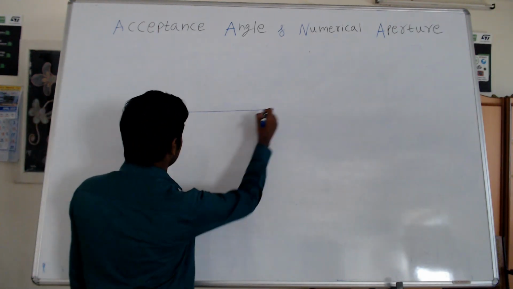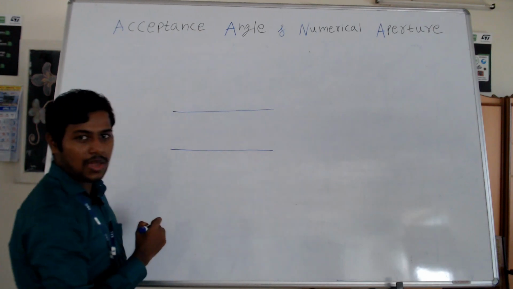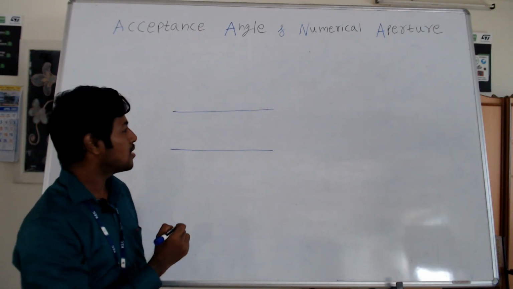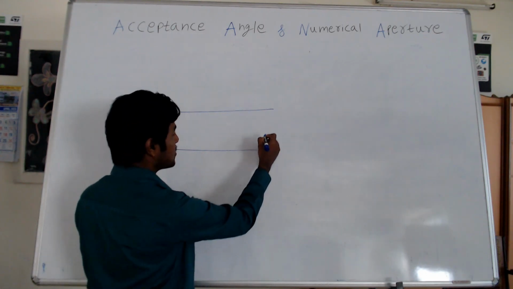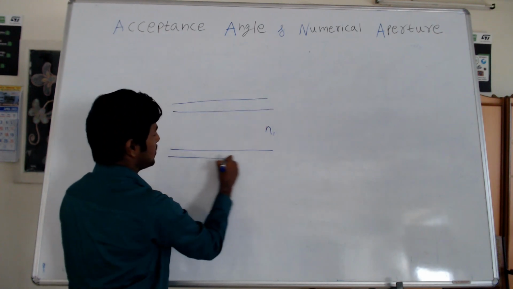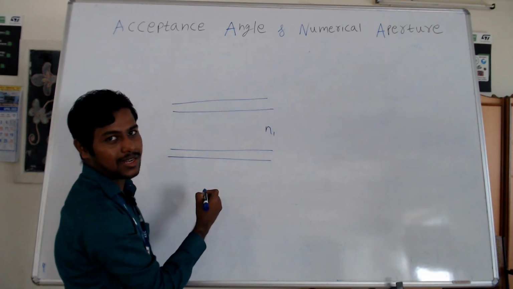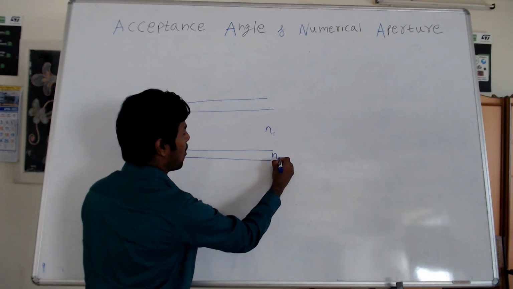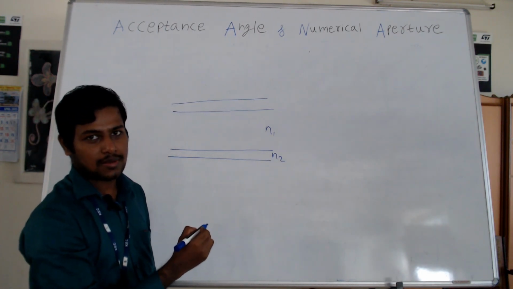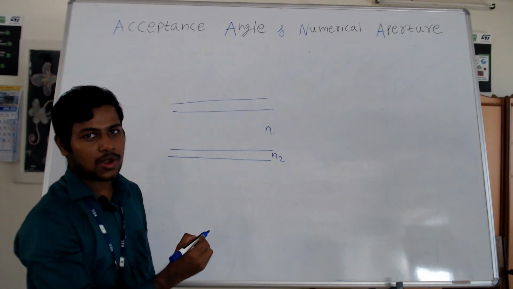Consider this is a fiber optic cable. The fiber optic cable consists of three layers. One is the core, which has the higher refractive index. We call it N1. Another one is the cladding, which has a slightly lower refractive index than the core. We call it N2. Then we have an outer layer, we call it the buffer jacket, to protect the fiber optic cable against